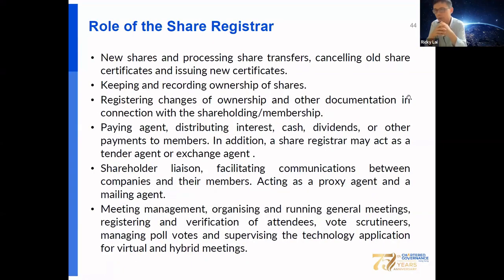You should also know the role of the share registrar for the listed company, including issuing new shares, processing share certificates, keeping the shareholding record, registering the chain of ownership, acting as paying agent, distributing the interest, cash dividend, or other payments to the members, shareholder communication, arrangement of management meetings, and organizing and running the general meeting and AGM.